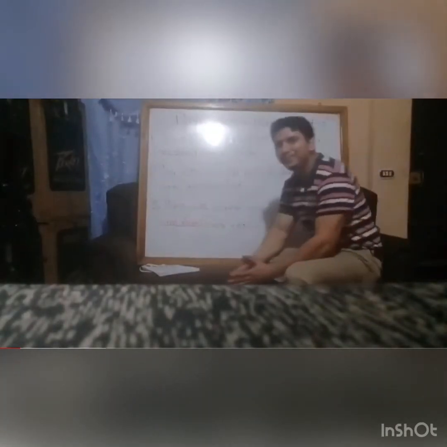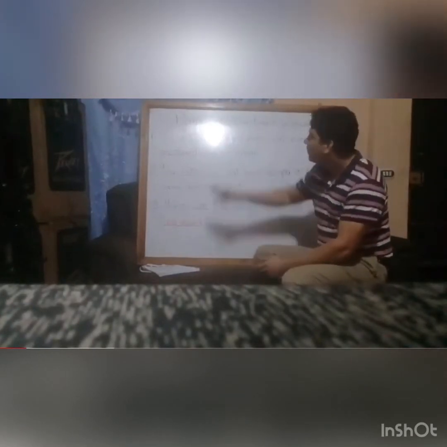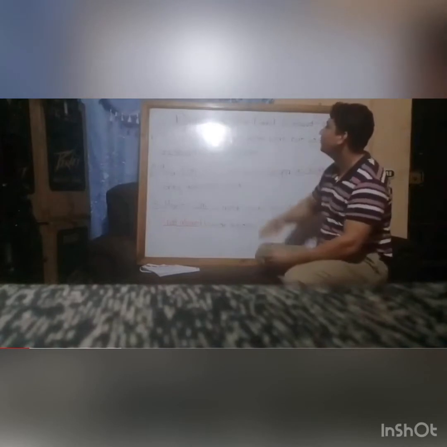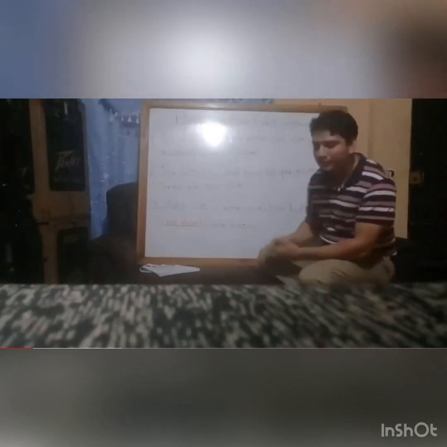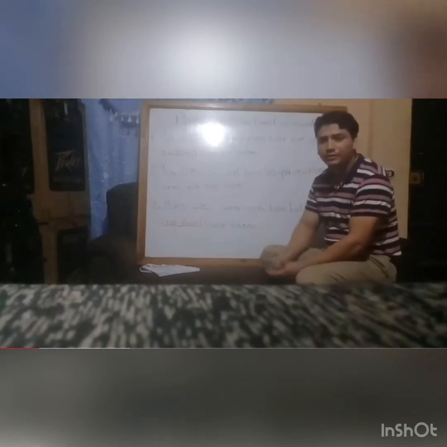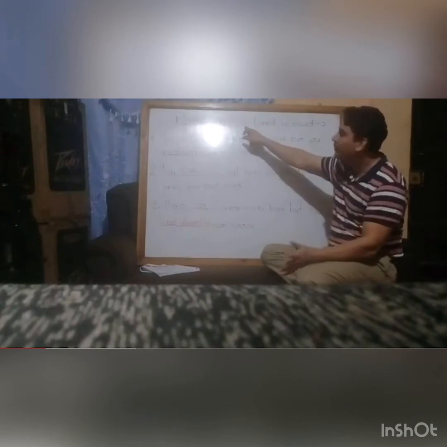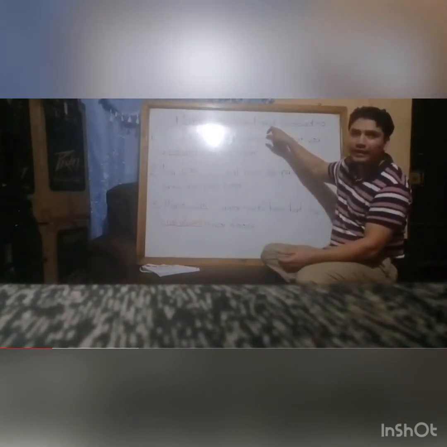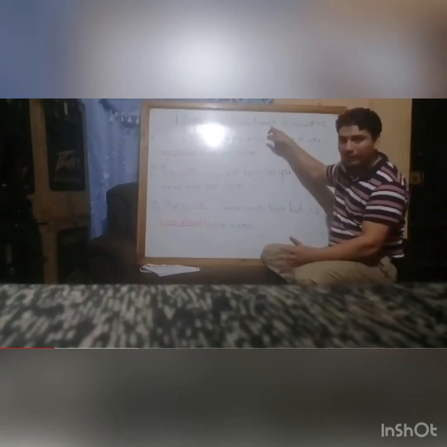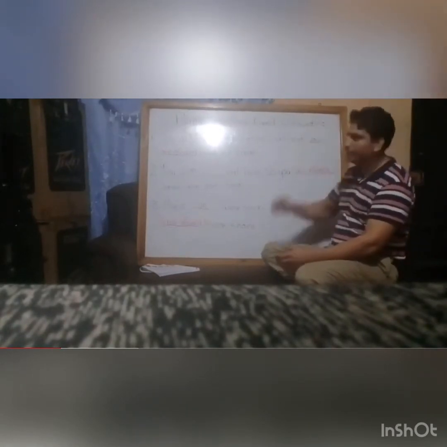Well, hello. Today I'm going to talk a little bit about permission. When you ask for permission in English, you use can in the affirmative, cannot or can't in the negative, and be allowed to.